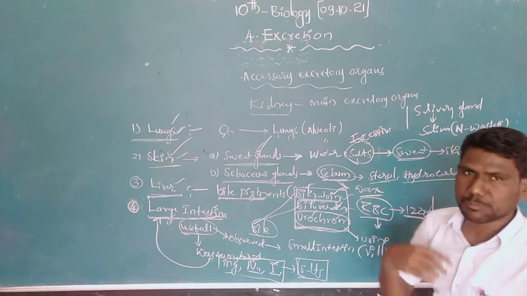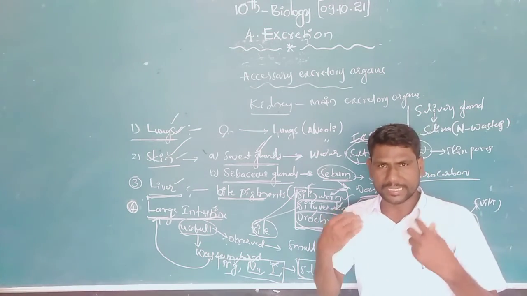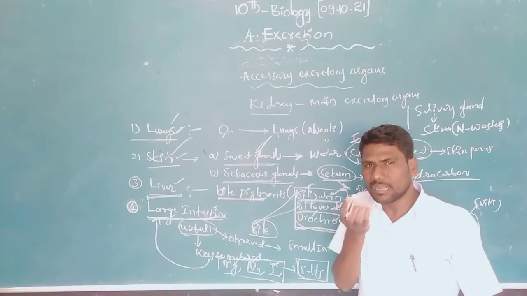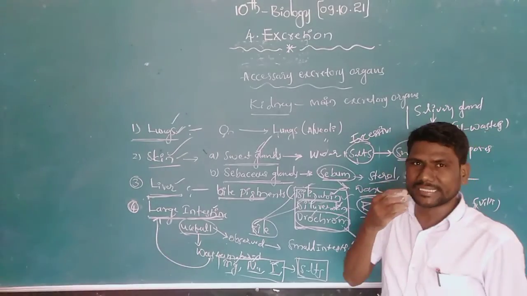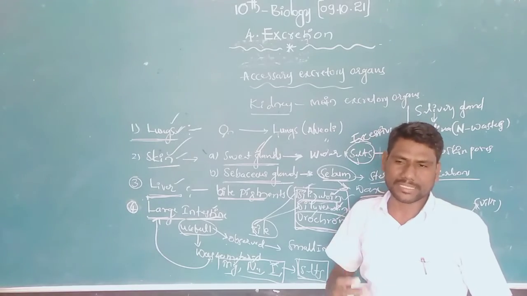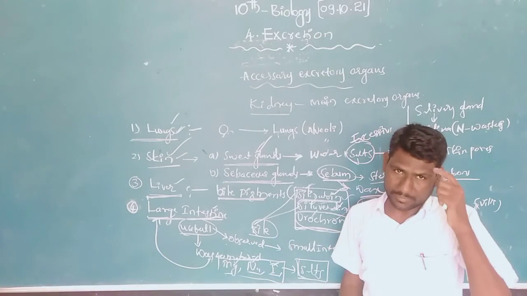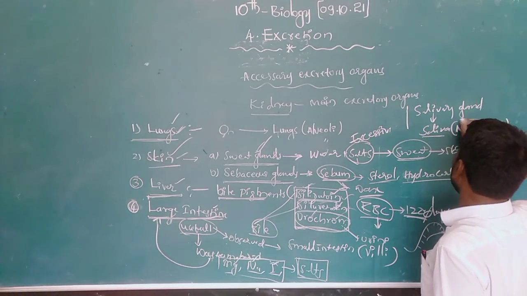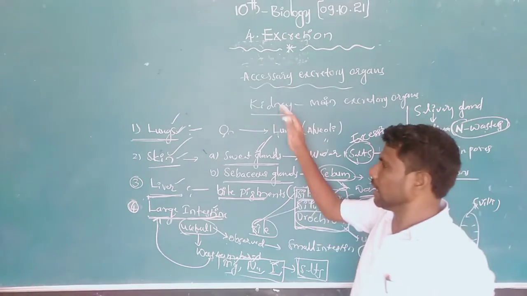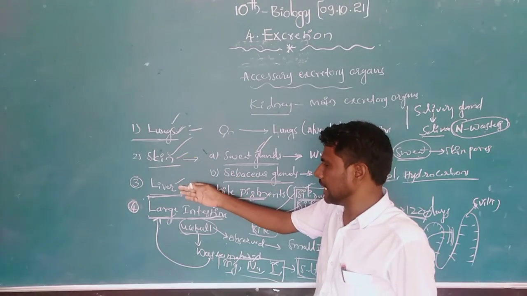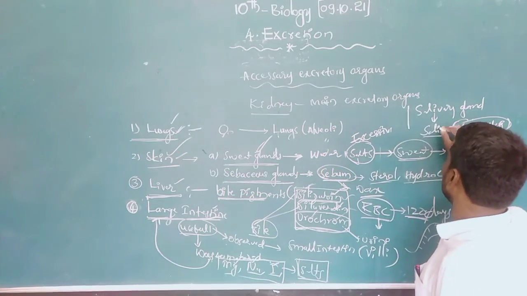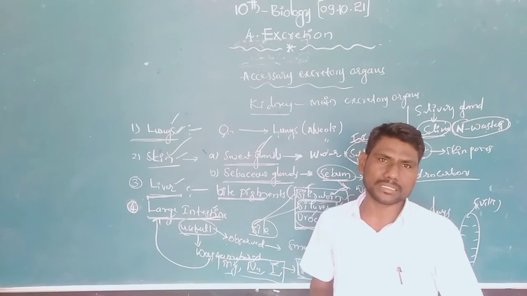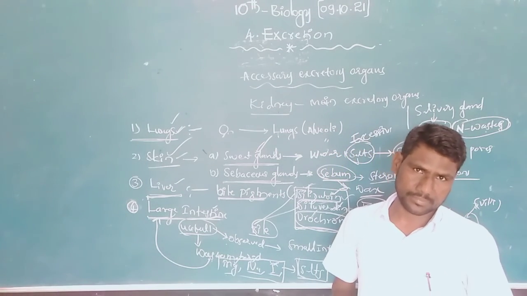That's why we spit out when we get a bad smell. The saliva is secreted in our buccal cavity and we expel it. That spit contains nitrogen wastes. These are the lungs, skin, liver, large intestine and saliva. These are the accessory excretory organs in our body.